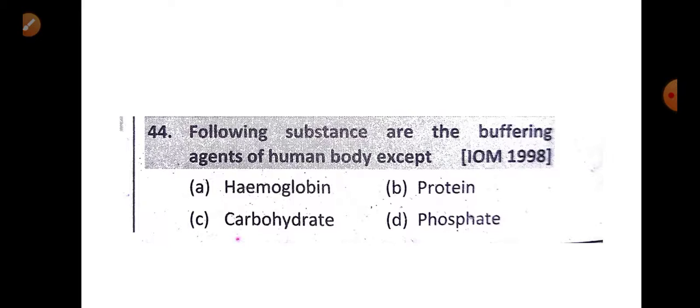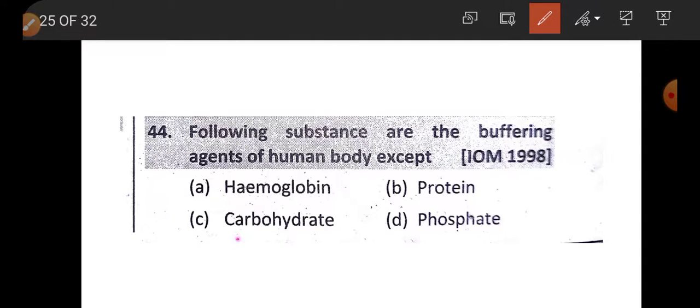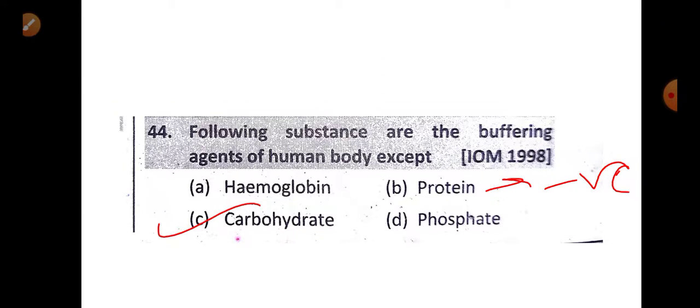Now question number 44. Following substances are the buffering agent of human body except option A, hemoglobin, B, protein, C, carbohydrate, D, phosphate. Hemoglobin is the buffering agent. Protein is also buffering agent, negative charge. Phosphate is also buffering agent, but carbohydrate is not buffering agent. So the answer is option C, carbohydrate.